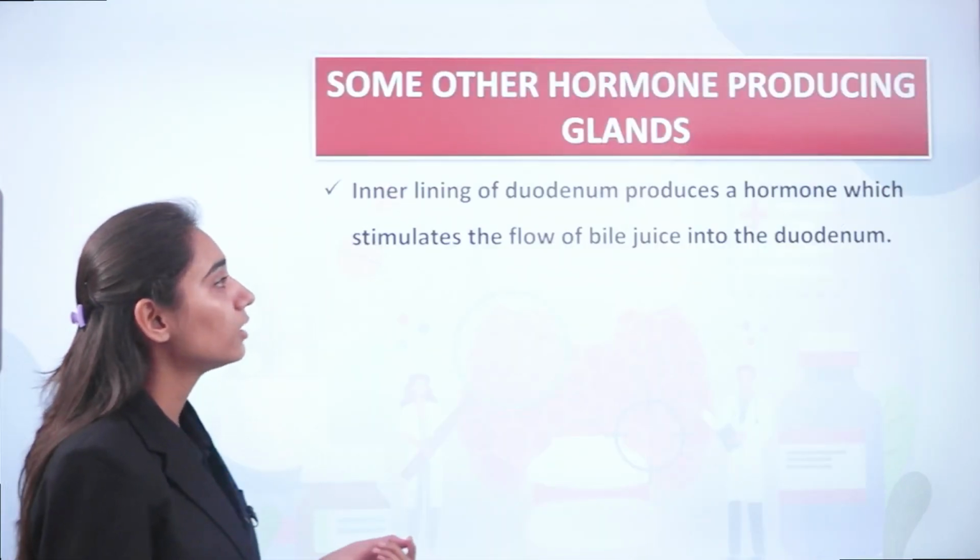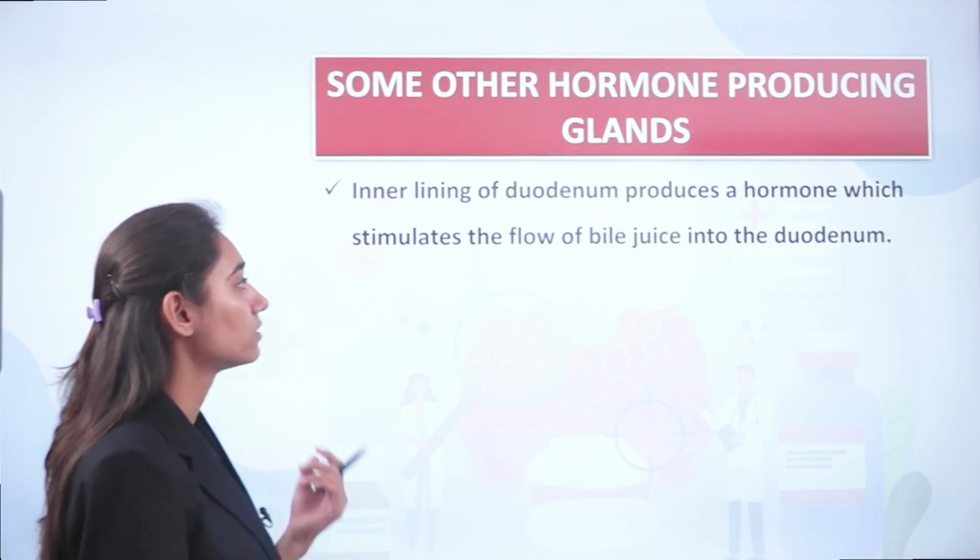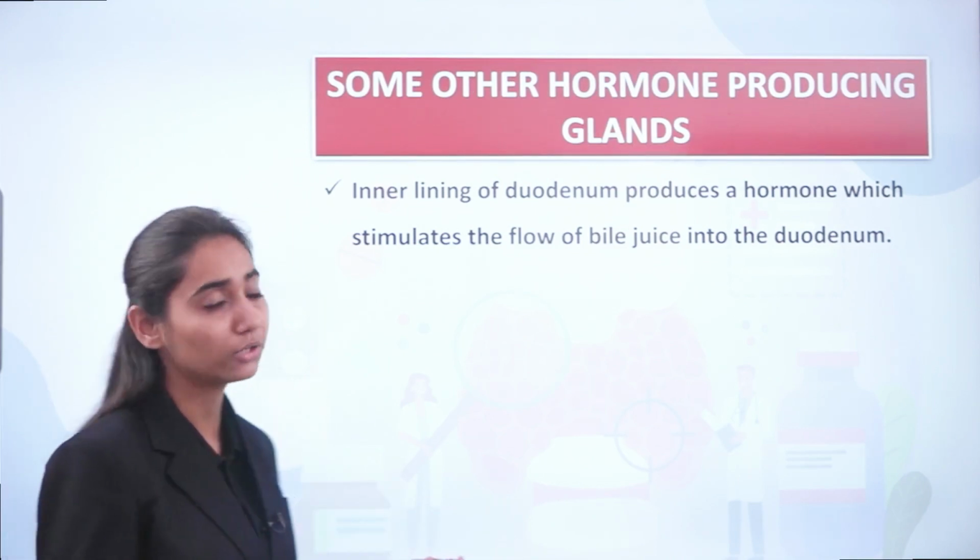Wall of the stomach produces a hormone that stimulates secretion of the gastric juices. Inner lining of duodenum produces a hormone which stimulates the flow of the bile juice into the duodenum.